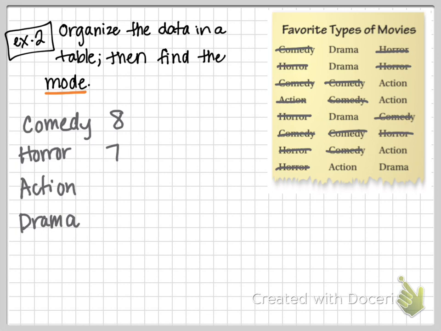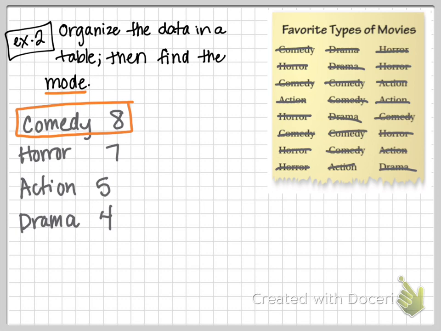Action. 1, 2, 3, 4, 5. And drama. 1, 2, 3, 4 people chose drama. Now we can clearly see, what is the mode of this set of data? Comedy. It came up the most. This is the mode.